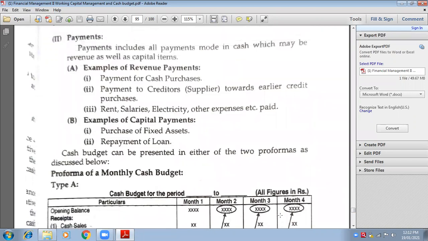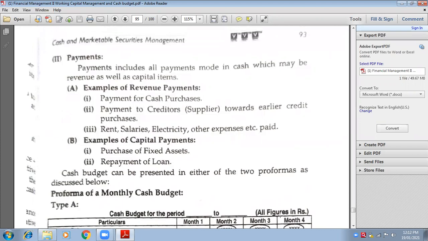Yeah, you are going to incur expenses in the future and you're going to earn incomes in the future. So you're going to estimate today that in the future I'm going to earn this much income, I'm going to invest this much, and I'm going to spend this much. So budget means estimation of future expenditure and future incomes. Now, cash budget means what?